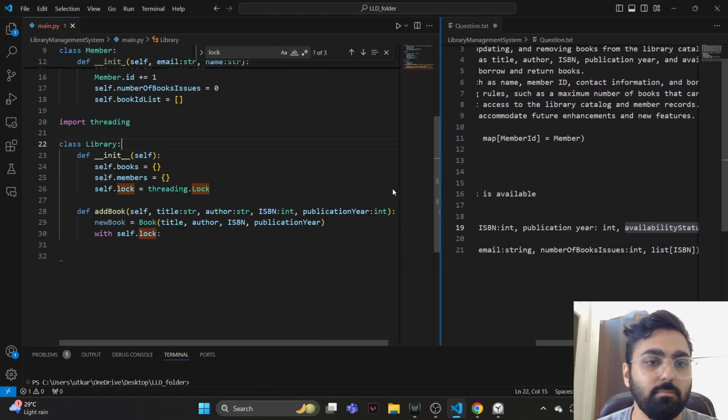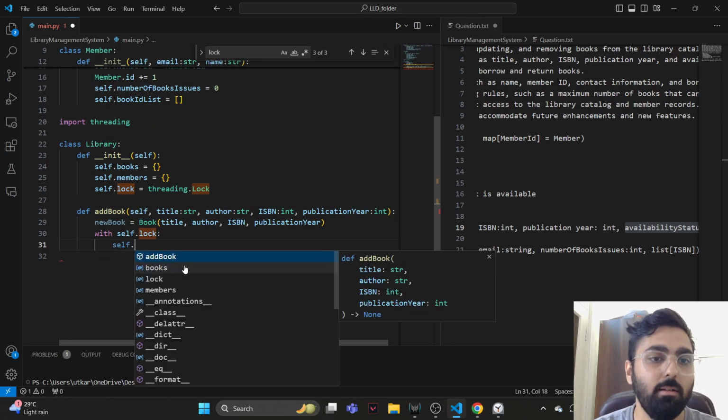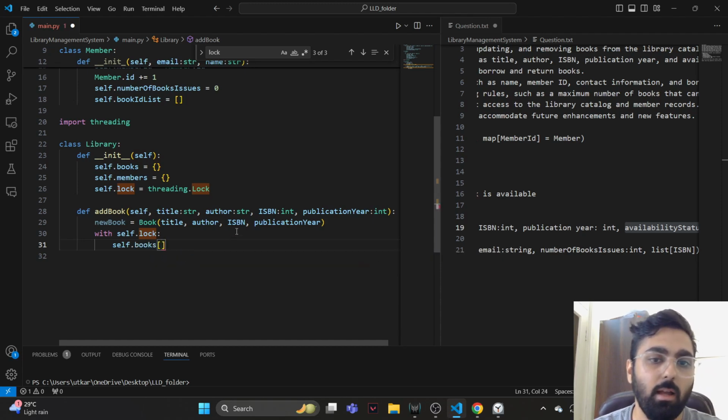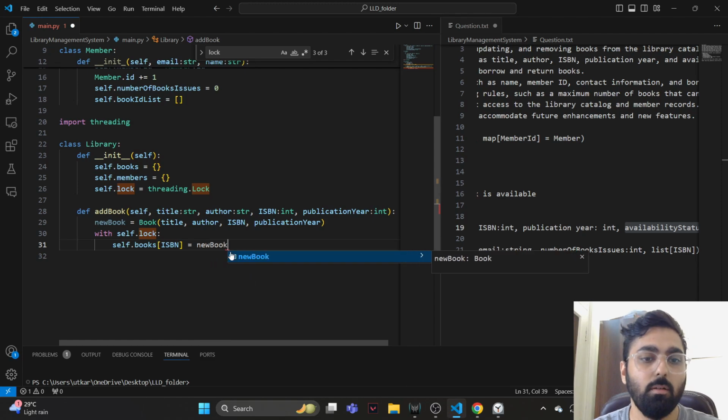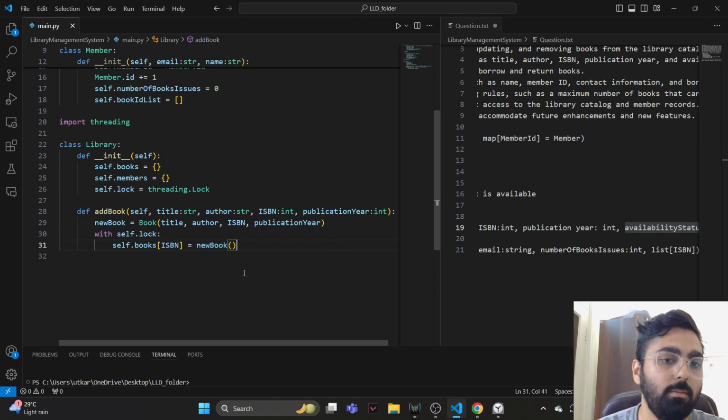Nice. So at this point we have created a new book and we need to add it. So self dot books, we add at that particular ISBN number the new book instance. That's cool. Is that about it? We're just going to add a book over here.